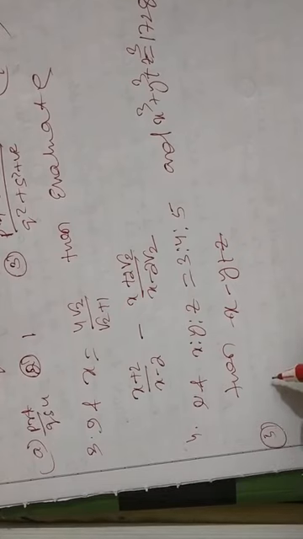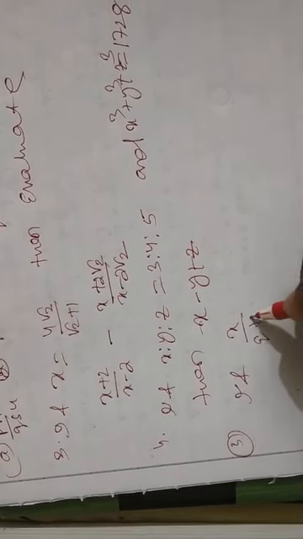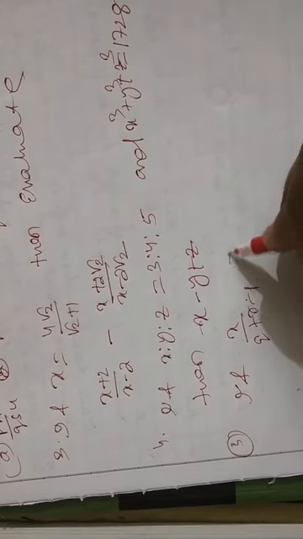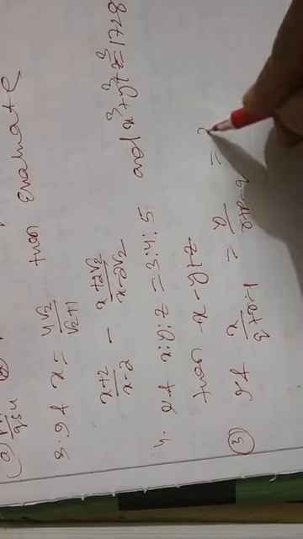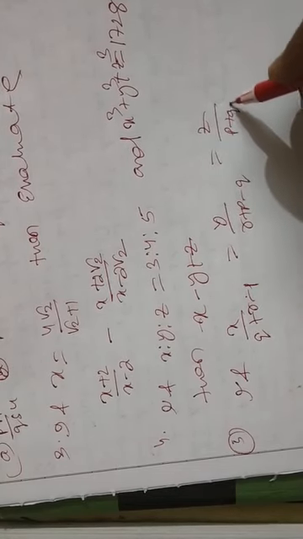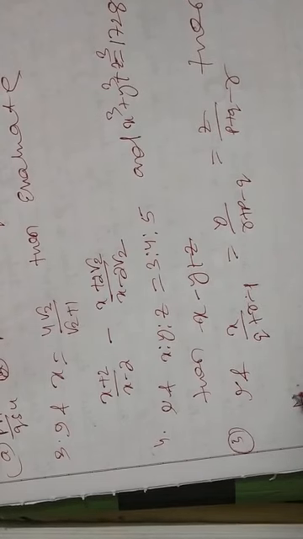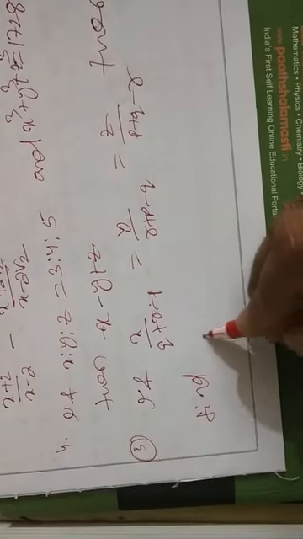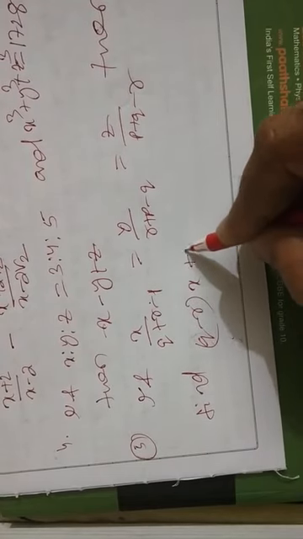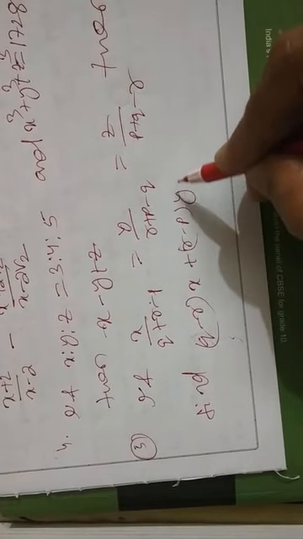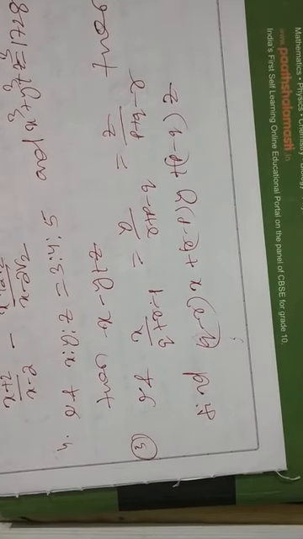5. If x by q plus r minus p is y by r plus p minus q equal to z by p plus q minus r, then find the value of q minus r into x plus r minus p into y plus p minus q into z.